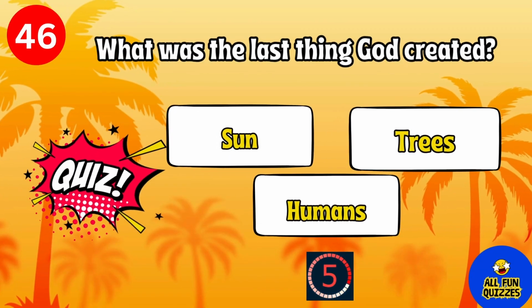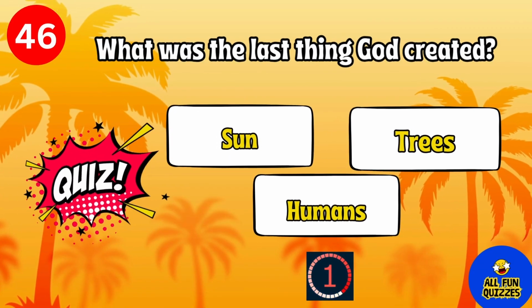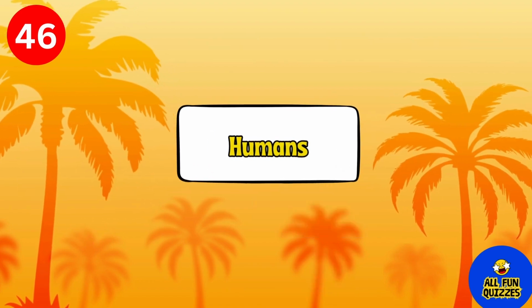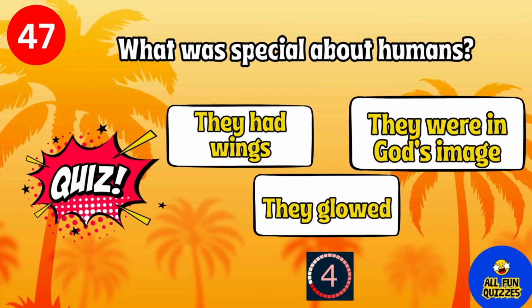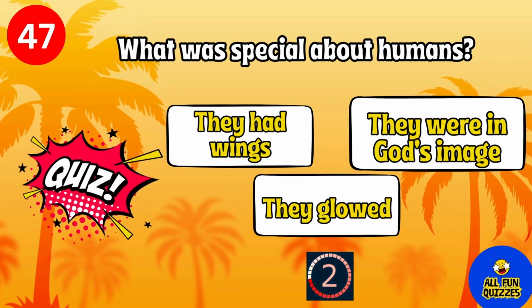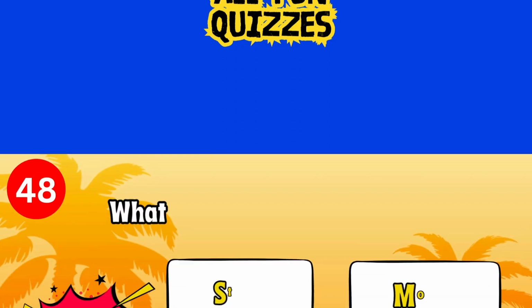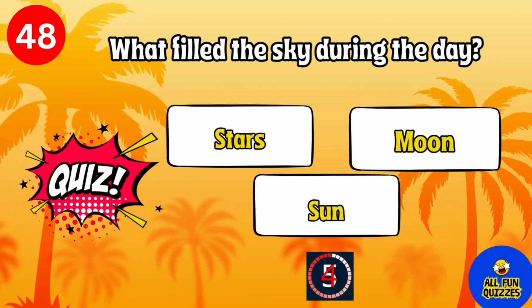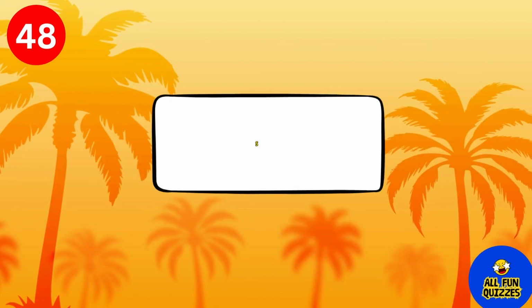What was the last thing God created? Humans. What was special about humans? They were in God's image. What filled the sky during the day? Sun.